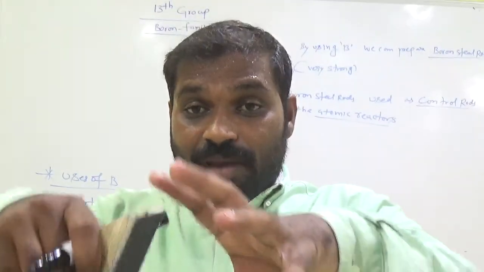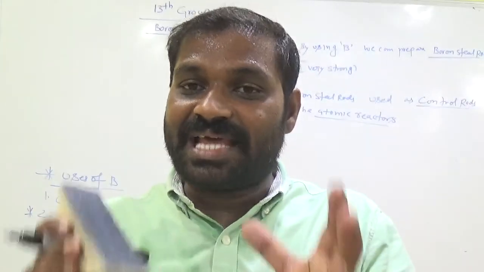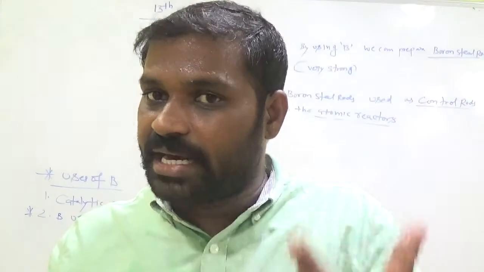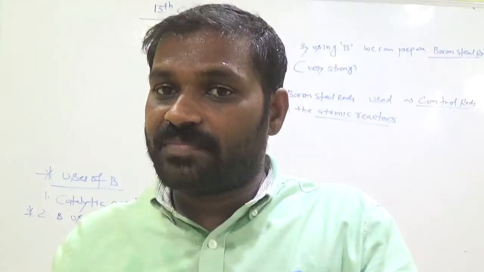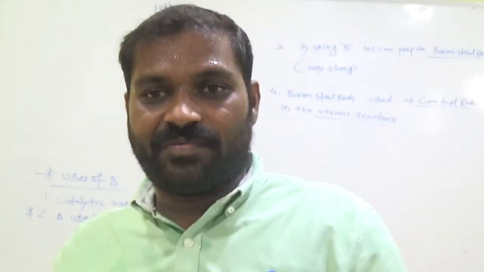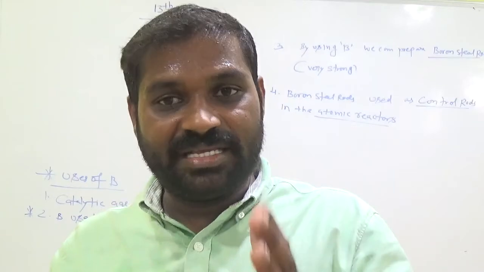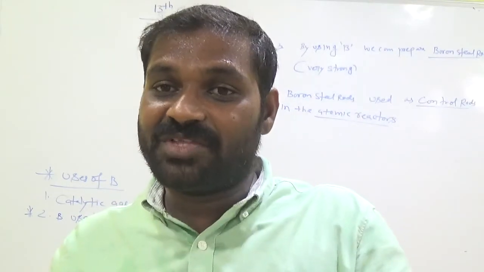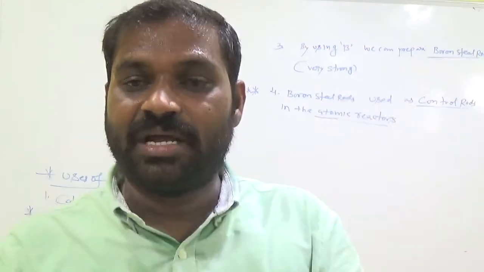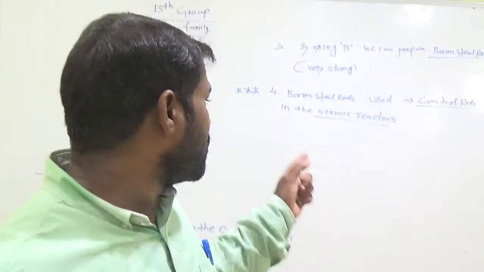So there may be a chance to blast the reactor. Reactor means nothing but a chamber. In that chamber, a reaction takes place, that is called atomic reactions. Neutrons are generated, and they move very speedily and generate high heat energy. That is very dangerous. To control the speed of the neutrons, we use boron rods as controllers to slow down the speed of the neutrons. So that is called atomic reactors.